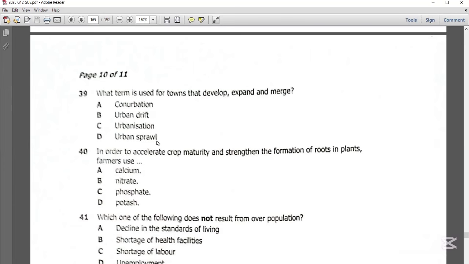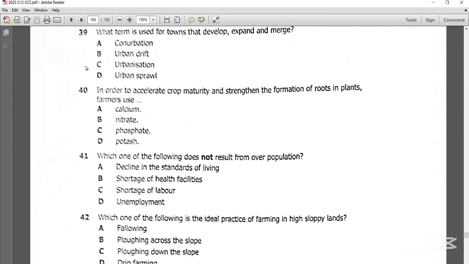Urban sprawl is basically the outward growth of a town. When the town is growing outwards and expanding to nearby places, that is what we call urban sprawl. Then a conurbation is that point where the towns merge. So the best possible answer on question 39 is A, conurbation. Let's get to question 40.